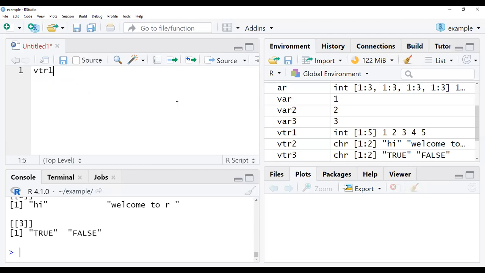Vector 1, I'm giving 1:5 as my data. Vector 2, where I'll be taking the data as strings.